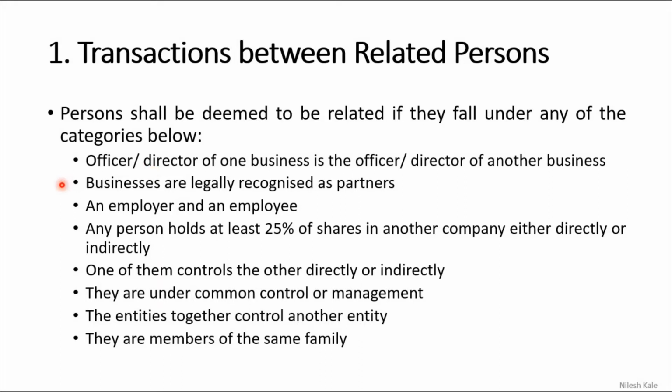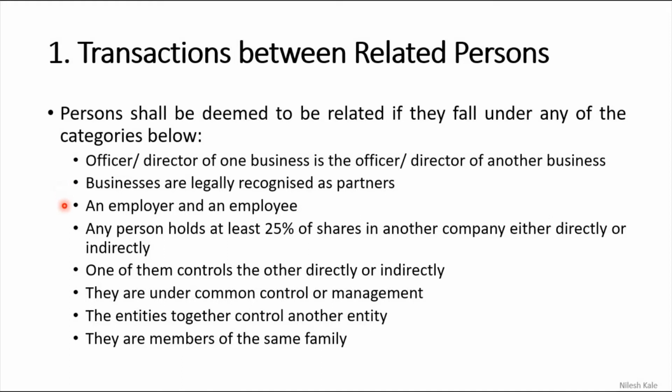Businesses are legally recognized as partners. As you know, partners can be individuals or firms or entities. If the 2 businesses are considered as business partners, then these 2 partners will be considered as related persons, and any supply between these 2 related persons will be considered as a supply even if made without consideration.